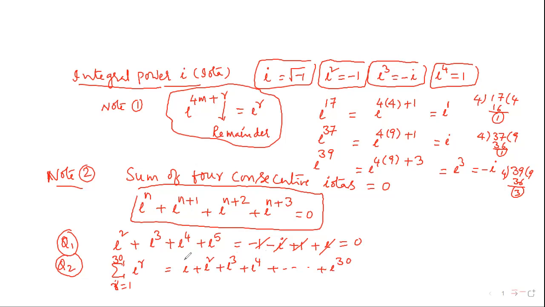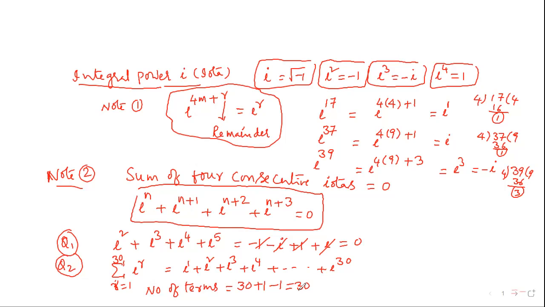So 30 terms are there. In that, how many groups of 4 are there? First, write down the number of terms. The formula is number of terms is equal to last power minus first power plus 1. It will become 30. 30 divided by 4.